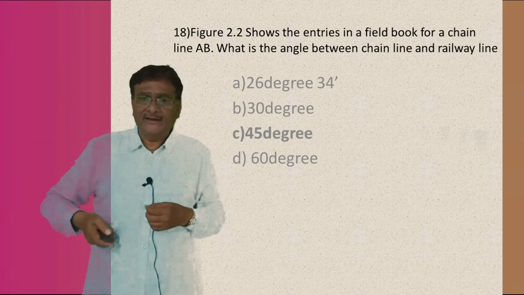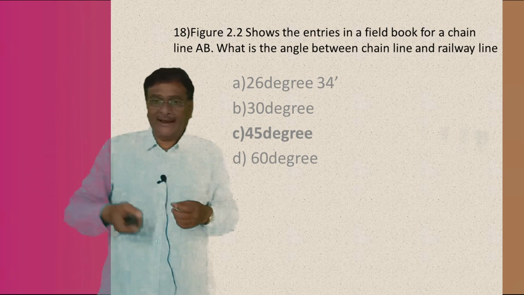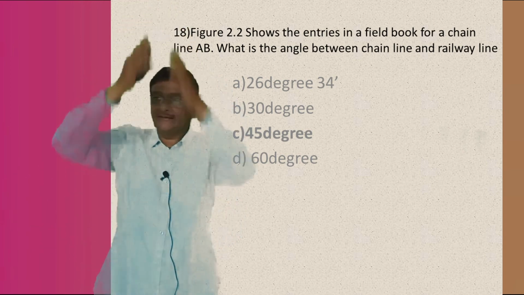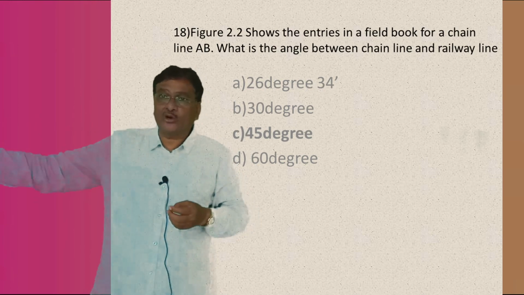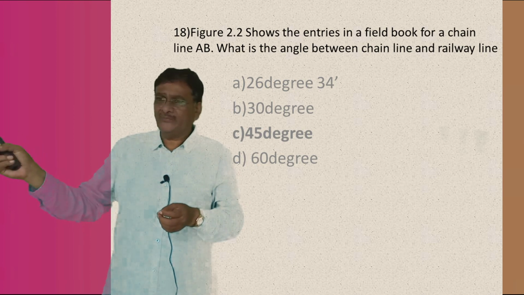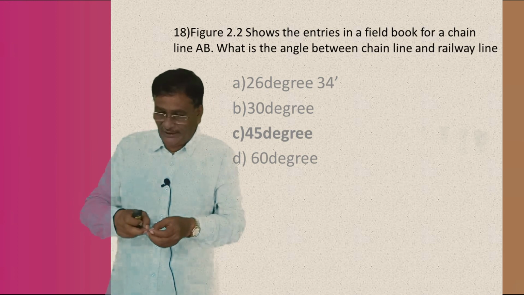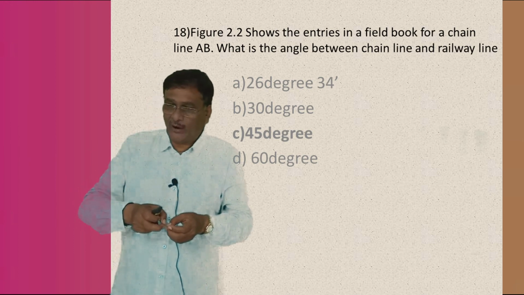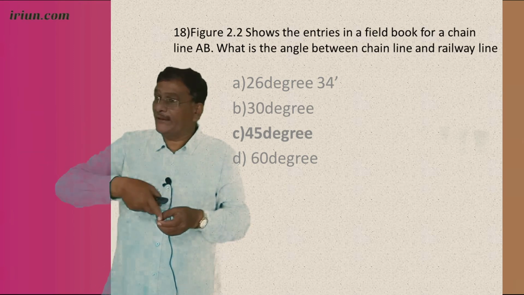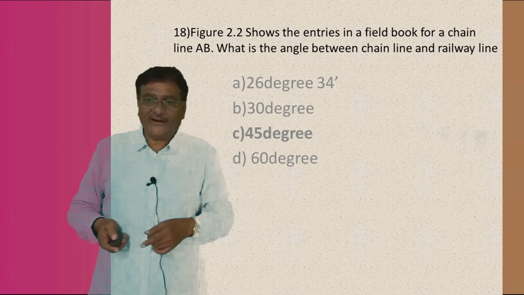What is mentioned here? What is the angle between the chain line and the railway line? My boys, the chain line is there, and there is a railway line. So the chain line is the main line. AB is the main line, the chain line, and there is one railway line which you are going to plot in the field book. Understand? You are going along the things. There is one object, the railway line. In what angle, at what degree, are you going to plot that railway line from the main line AB? What should it be? The answers are 26 degree 34 minutes, 30 degree, 45 degree, 60 degree.